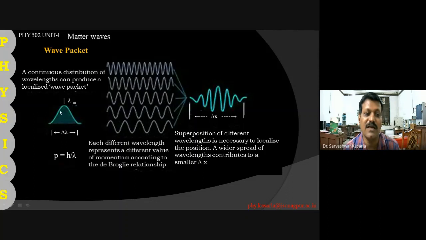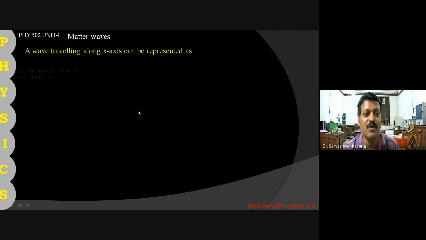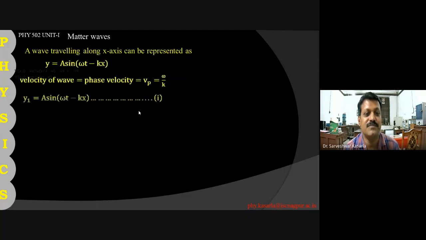Here one can represent the wavelength. This is lambda m, which is the peak wavelength, and this is delta lambda. Delta lambda and delta x are interrelated, and we have the de Broglie equation p is equal to h upon lambda. This is the wave equation. This is the phase velocity. Phase velocity is equal to omega upon k.